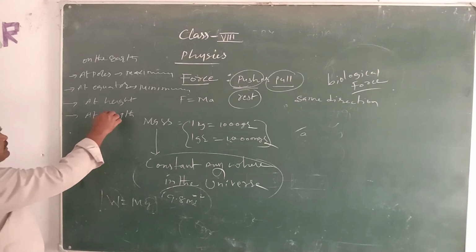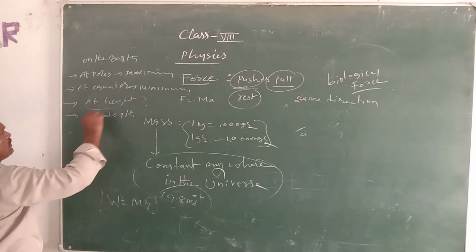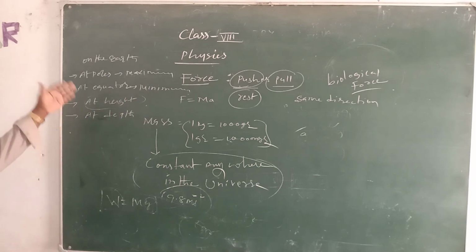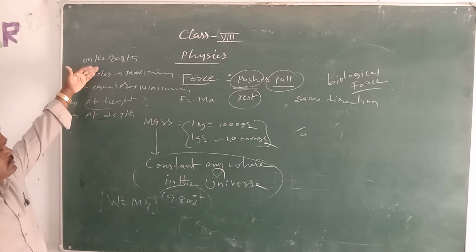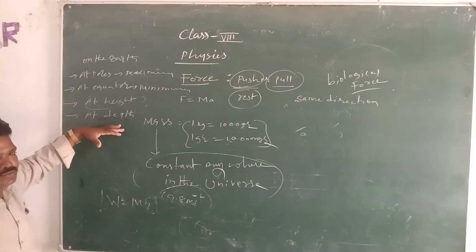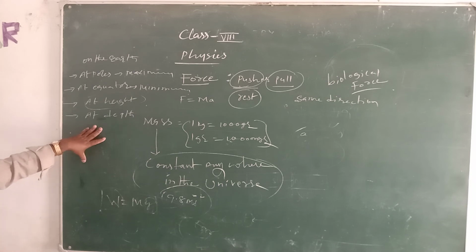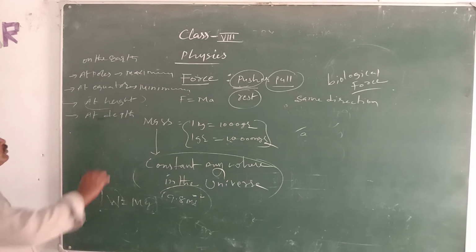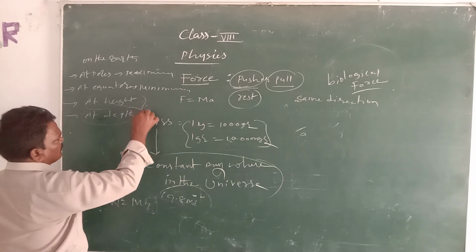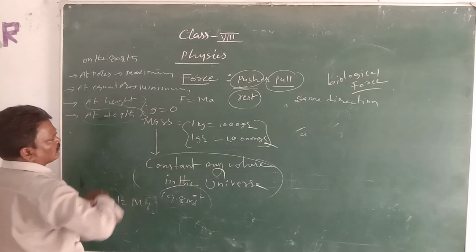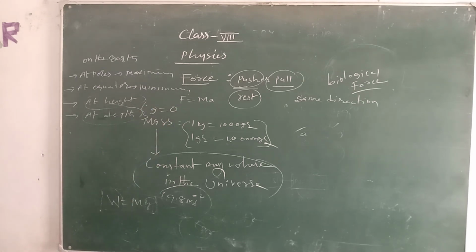And if you go to a greater height from the surface of the earth, and at depth also, if it goes inside the earth, oppositely, in these two cases we will get g equal to 0.